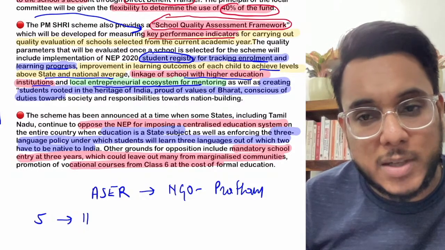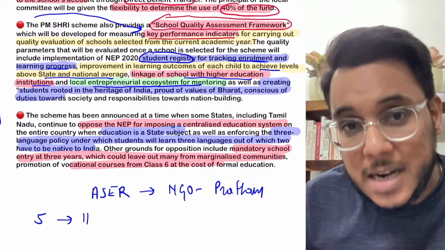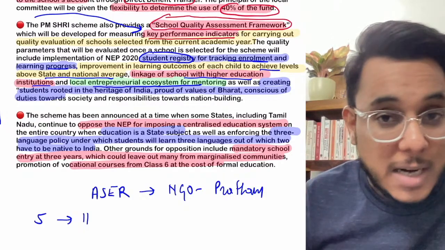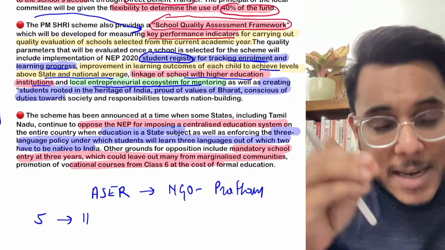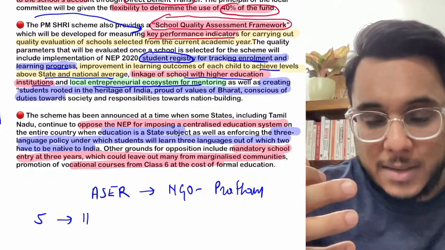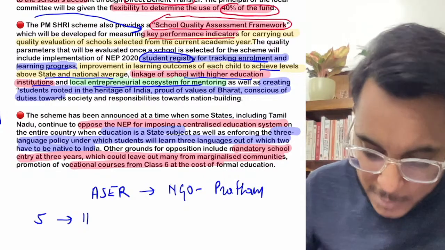Now the entrepreneurial ecosystem will also be developed. Now understand this particular thing, guys, that in India we have the third largest startup ecosystem in the world. The government is also running the Startup India scheme. So the entrepreneurial ecosystem will also be developed, and the students can become job creators. So that is something that will be provided.